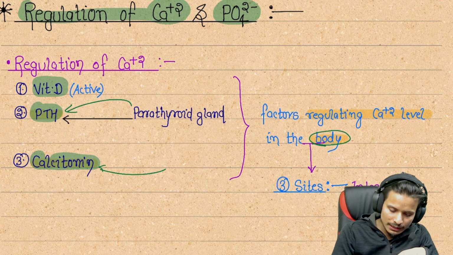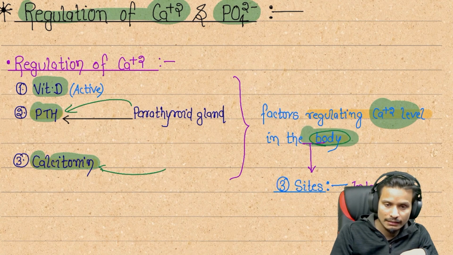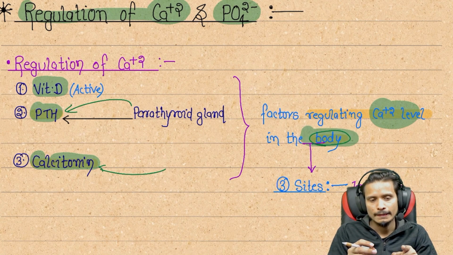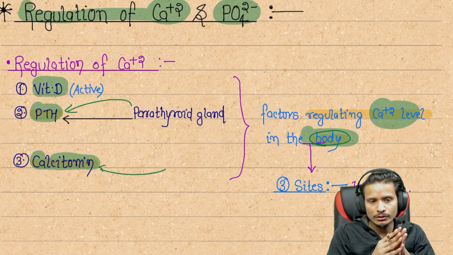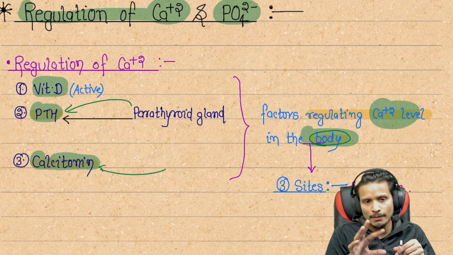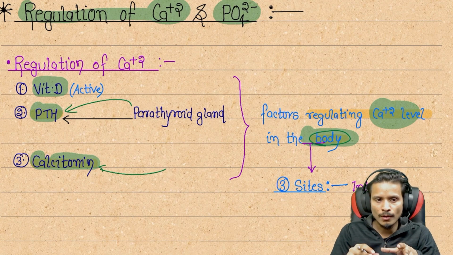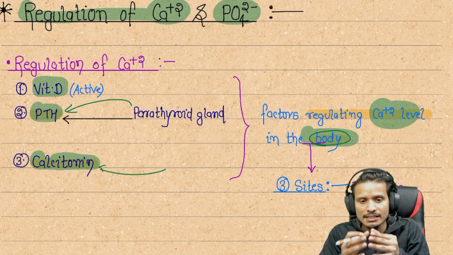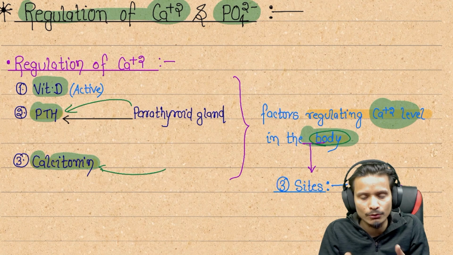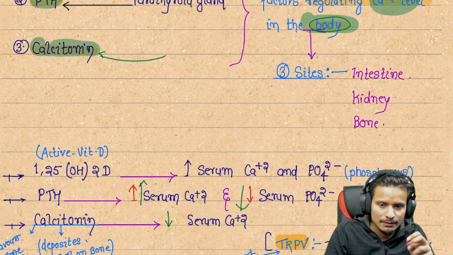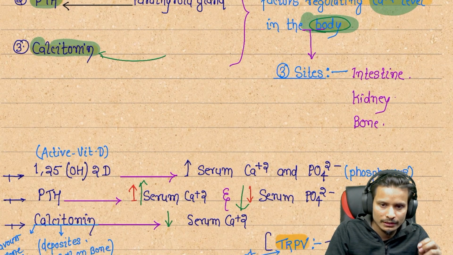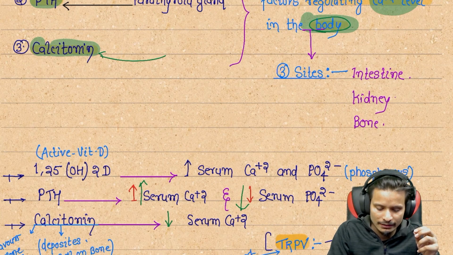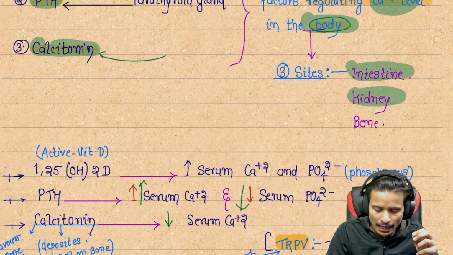They are regulating the calcium level in our body at three sites. First, I am going to tell you that the regulation of calcium is done by vitamin D, and also by the two hormones parathyroid and calcitonin. How are they going to regulate calcium level? At three places they are acting: at the intestine, in the kidney, and in the bone.